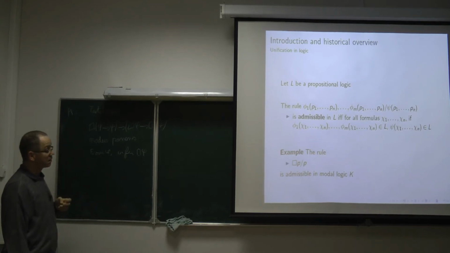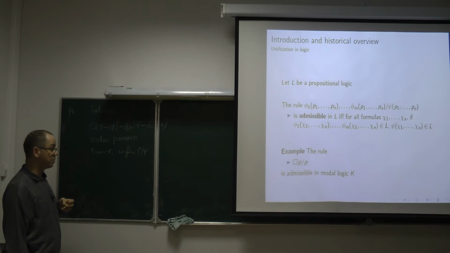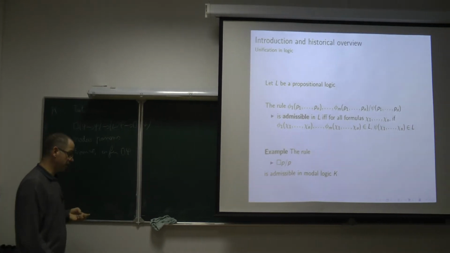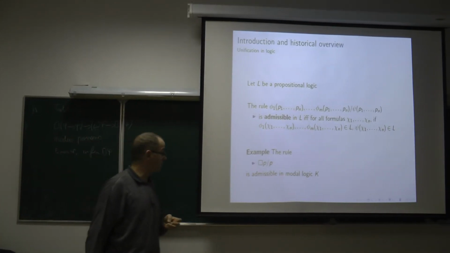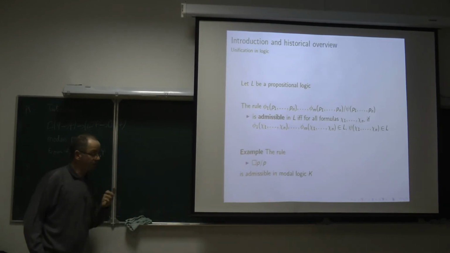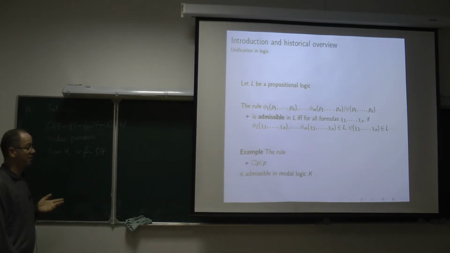And to prove that the rule is admissible, of course, there is a semantic way by means of Kripke models. But if someone is not aware of Kripke models, there is a very simple way to prove admissibility of such a rule. For example, it is enough to consider the following function t, which associates to every formula another formula simply by eliminating the outside occurrence of the modality.